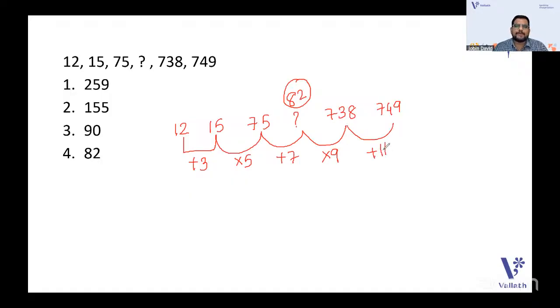So that's correct. 82 into 9 is 738. So 738 plus 11 is 749. That's correct. So odd number pattern, 3, 5, 7, 9, 11. And the operations are interchanged, alternative operations, plus into like that. So 82 will be the option. Yes, one or more patterns that you can associate with, no worries. Yes, 82 is the correct answer, guys. So you got the pattern, I think. That is it. Plus 3, into 5, plus 7, into 9 like that.